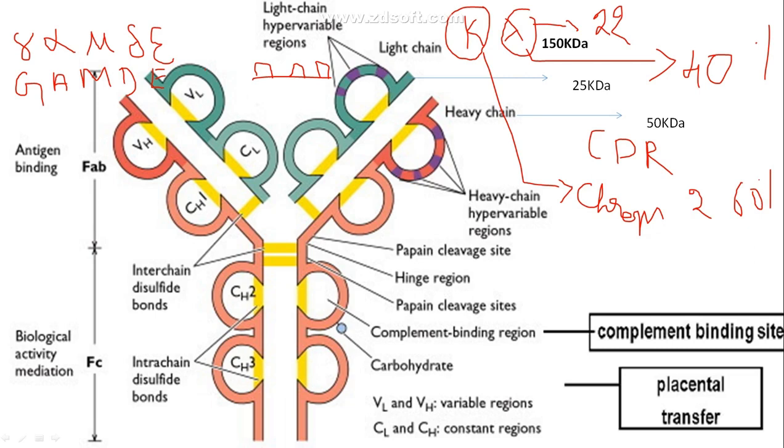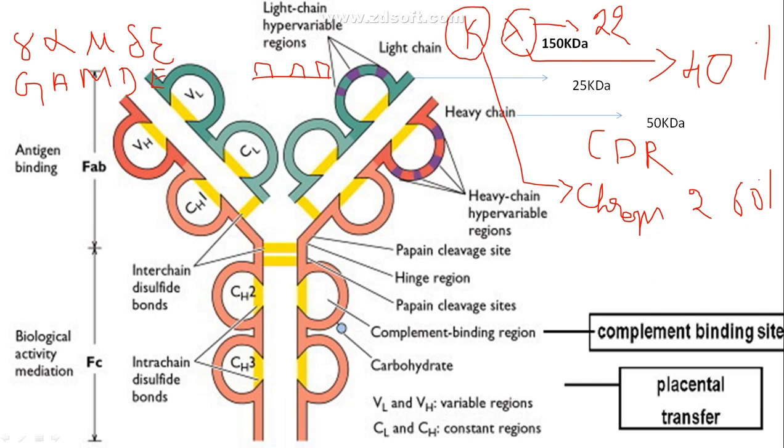And then, if this is our variable region and we have named it VL and VH, what are these others? What are these bulges you are seeing? These are called the constant region. They are not variable. They are just constant. They are not the regions which are going to bind to your antigens. Hence, these are called the constant region of the light chain and the constant region of the heavy chain. So how many constant regions are there?